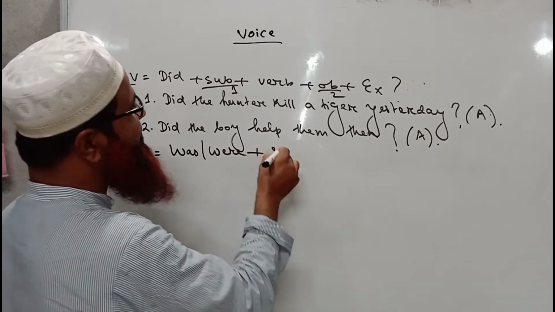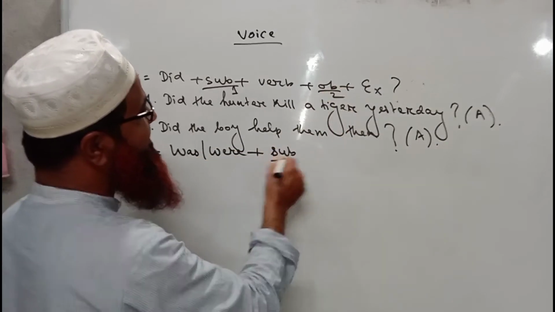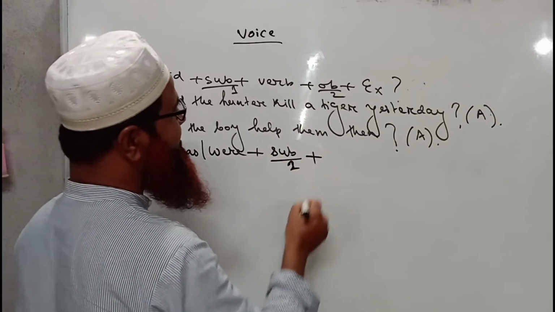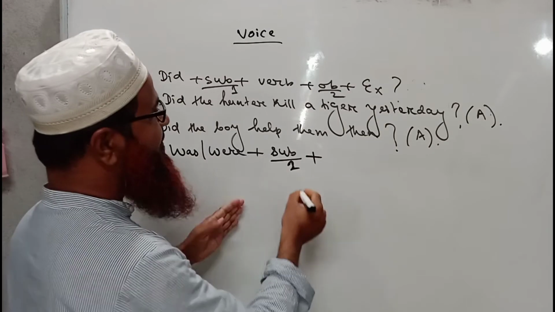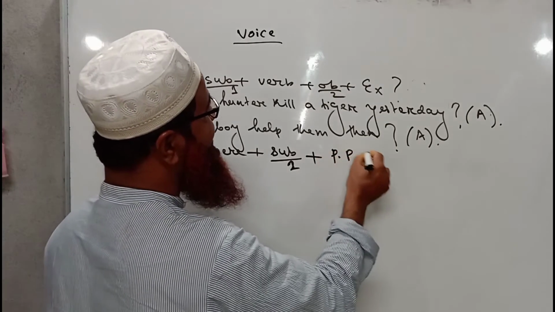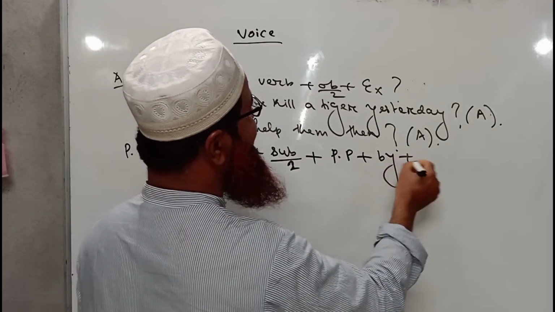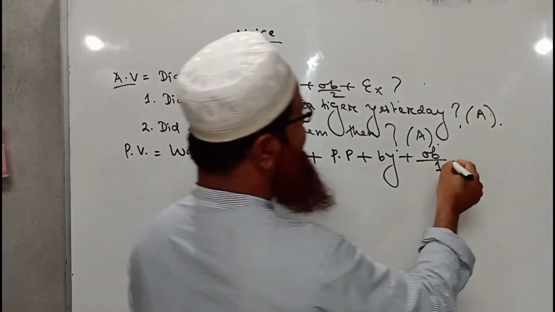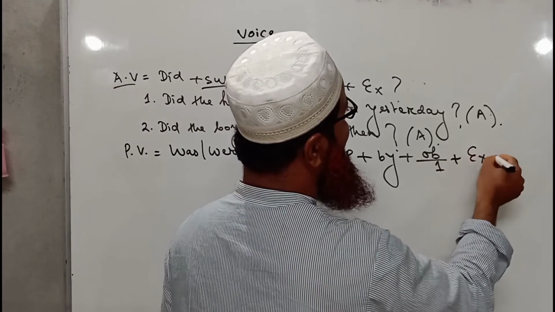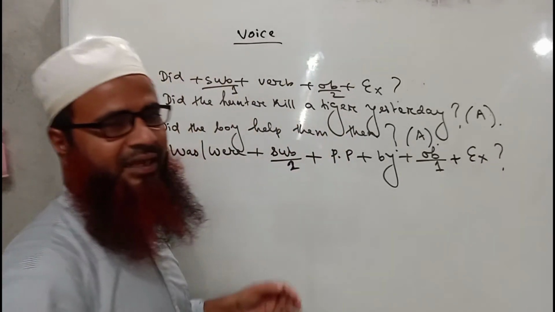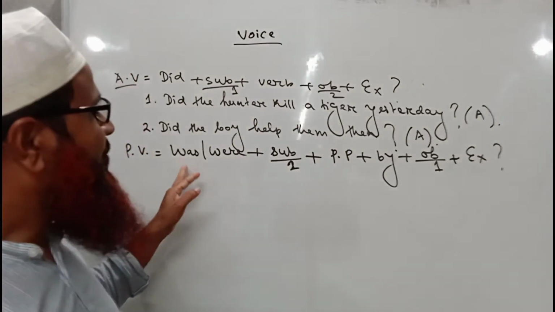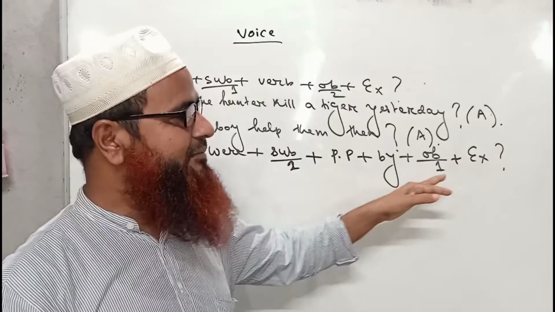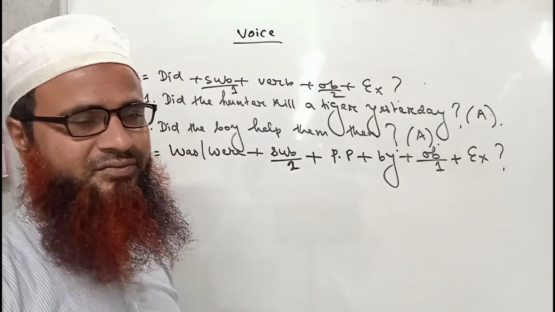Then there will be the subject, the object here will be the subject, this one will be number 2. Then the past participle form of the main verb PP, then there will be by, and the subject here will become an object, and then extension. The question mark will come at the end of the sentence. So was or were, subject, past participle form of the main verb, by plus object and extension.